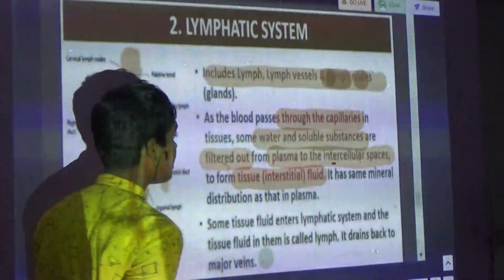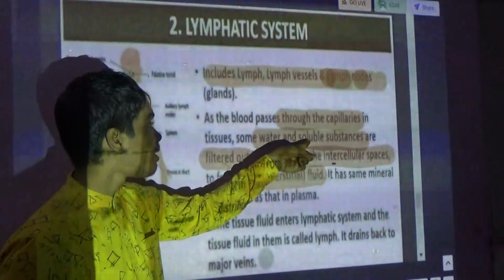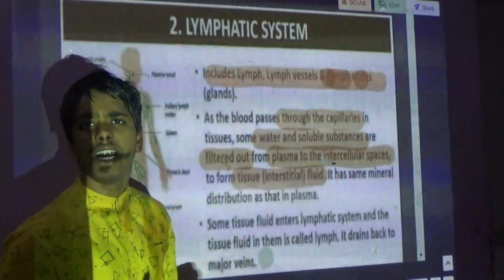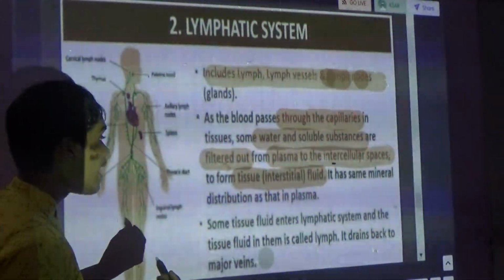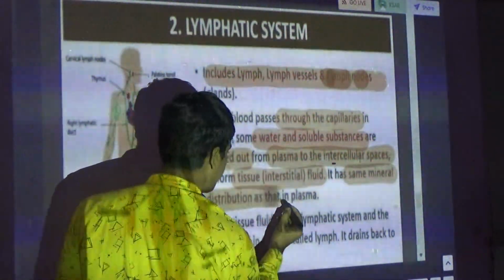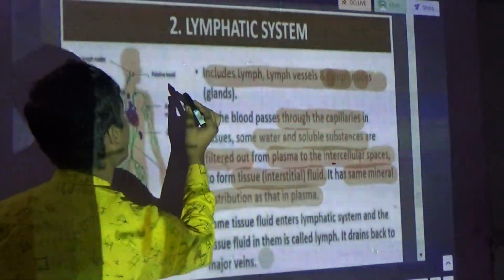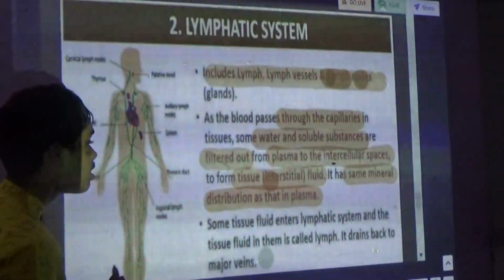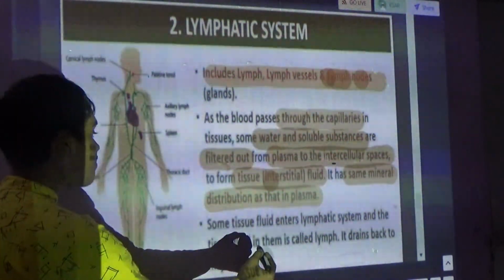So at the capillaries, some water and soluble substances are filtered out from the plasma into the interstitial spaces, forming the tissue fluid. It has the same mineral distribution as the plasma. Some tissue fluid enters the lymphatic system, and the tissue fluid in it is called lymph.